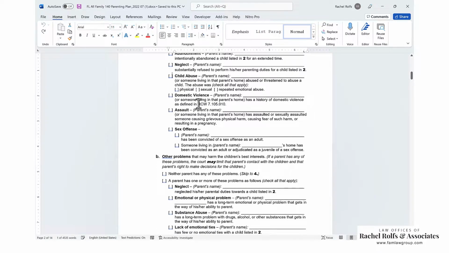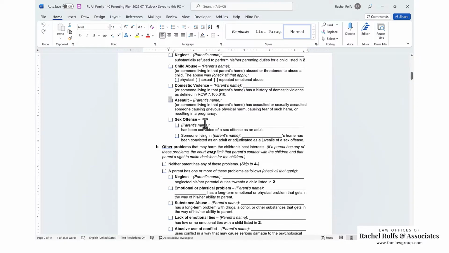You'll note that there's an RCW here. If you have questions on what that means, you can go to Revised Code. If you Google search Revised Code of Washington, it will come up with the laws and you can click on the RCW and click through and find that RCW to read that. Assault, again, the party's name or someone living in that parent's home. So if there's a step parent, you would still put the parent's name, not the step parent's name. And then that follows through there.